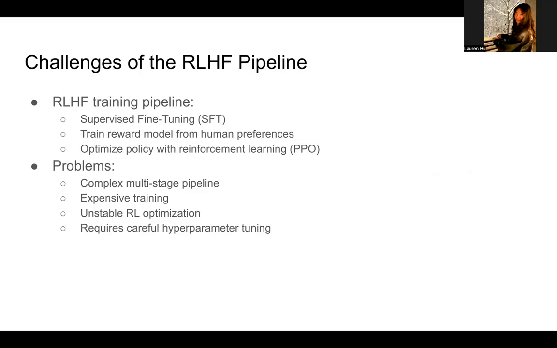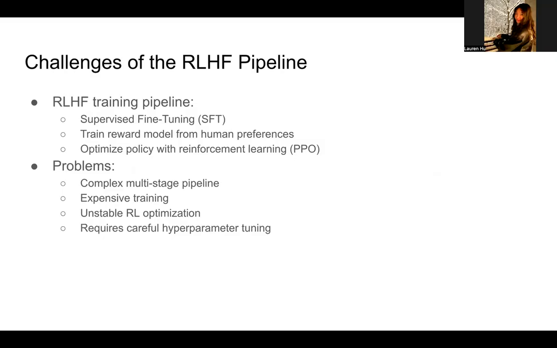Instead of learning from labeled examples, like in supervised learning, reinforcement learning learns by trial and error. So the model will take an action and then observe the results, and then it will receive a reward or penalty and then update its strategy to get more reward in the future. Even though this works well, it introduces a lot of complexity.